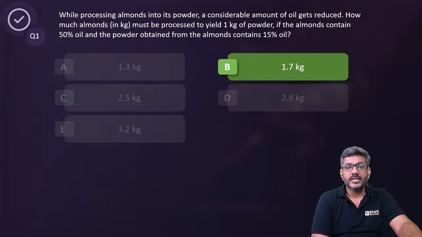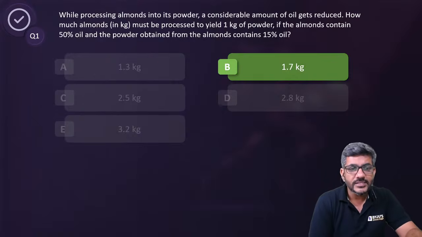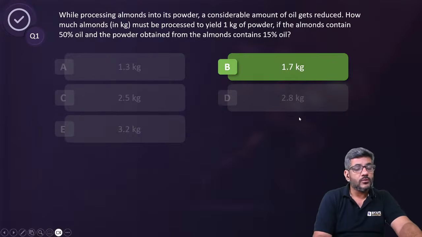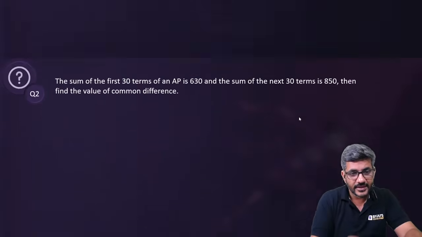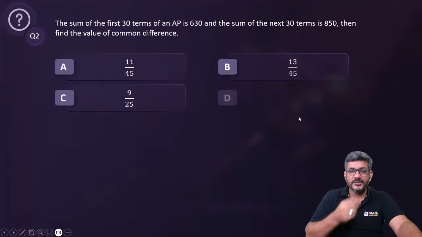I'm sure you all got the answer correct now. You all have understood this. I'll move ahead from here to question number 2 on your screen. It's here. Try it first. After that, we'll be doing it together.